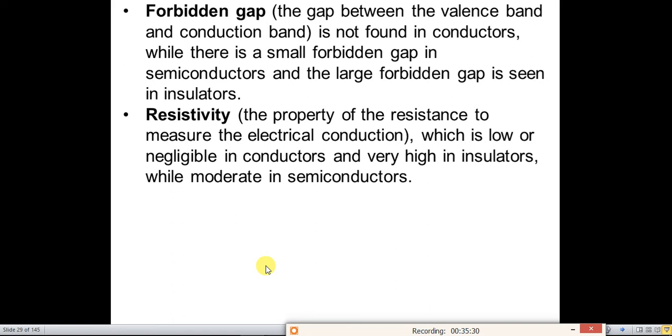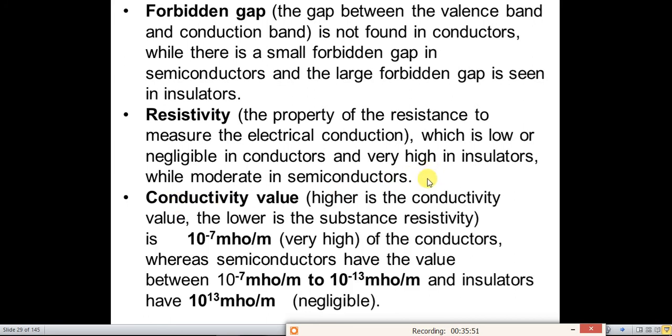It is the property of a material to resist the flow of electric current. Conductivity: on the basis of the values of conductivity, we can define conductors, insulators and semiconductors.